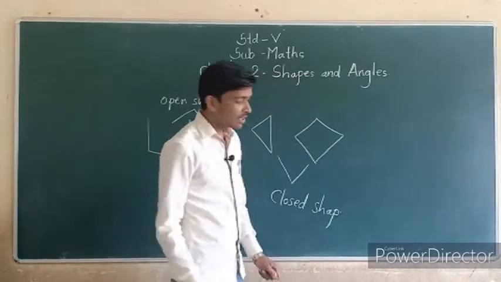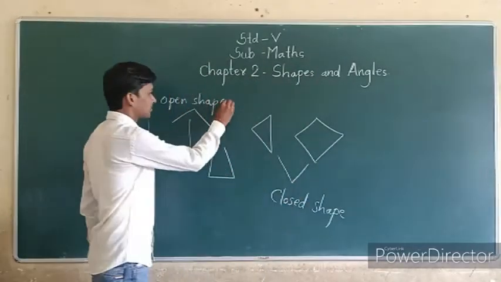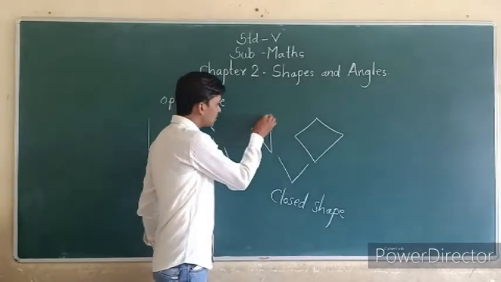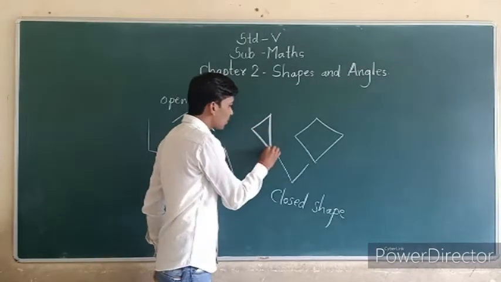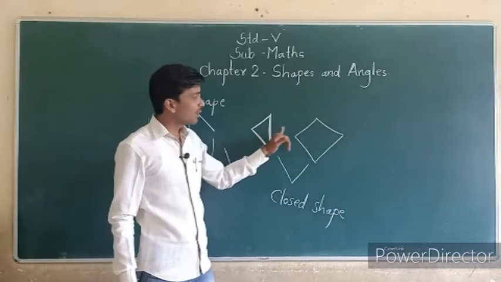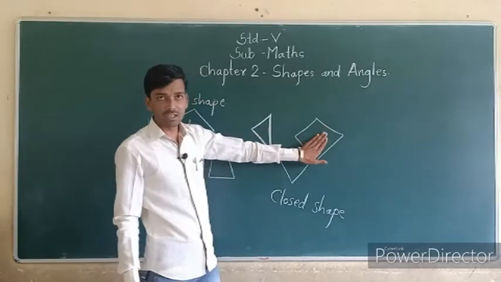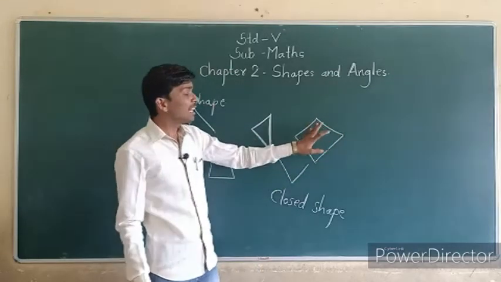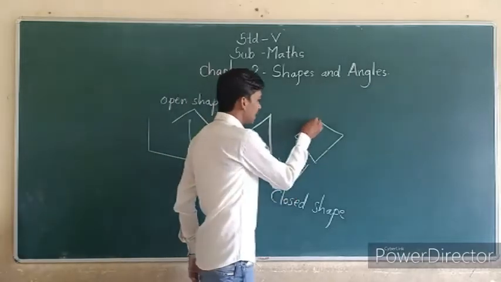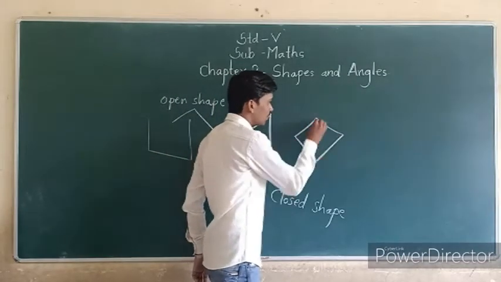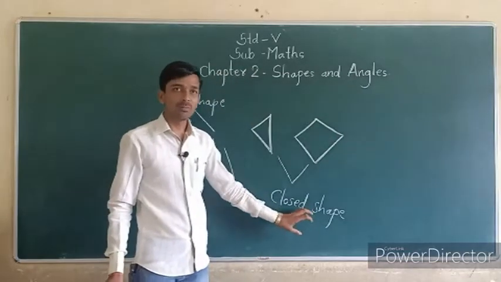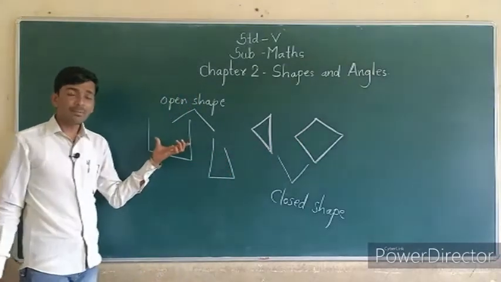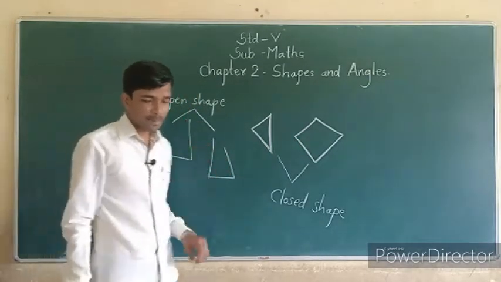Why is this called closed shape? Because in that figure there is no gap. See, this is closed figure, closed shape. This is also closed shape. This is a quadrilateral. You know why? Because it has four sides, so it is called quadrilateral. But it is closed on all sides. Therefore, this is called closed shape. There is no gap here, so these are called closed shapes, and here there is a gap, so these are called open shapes.